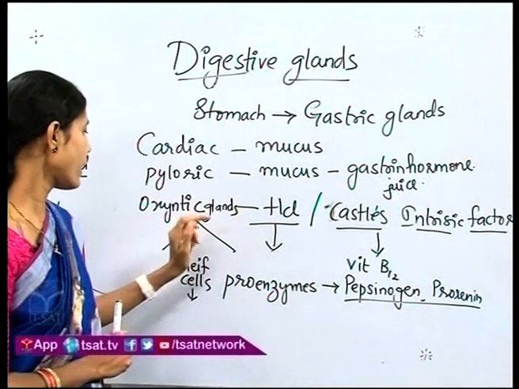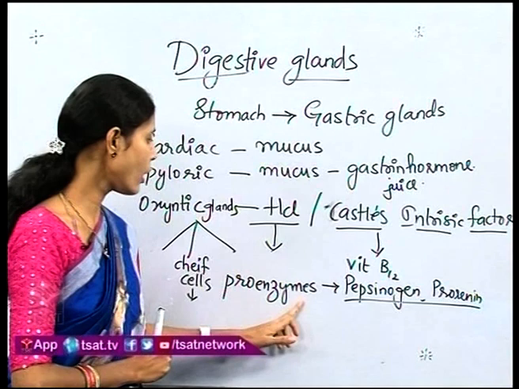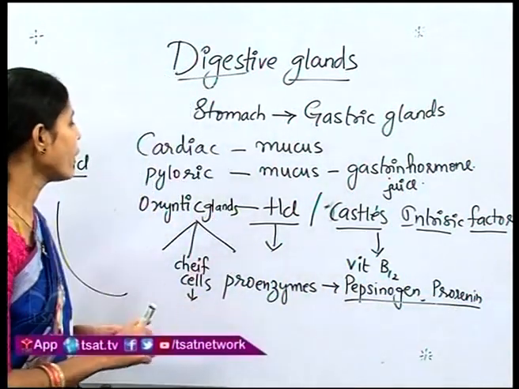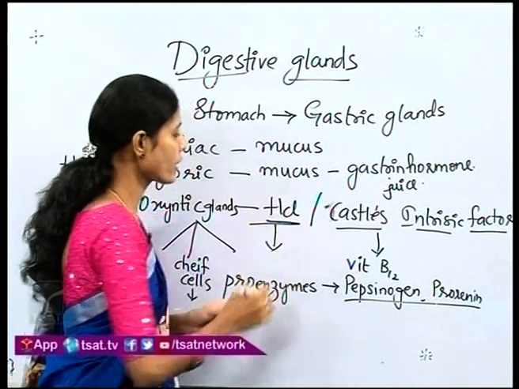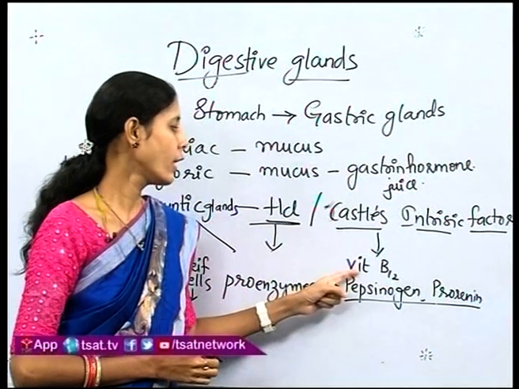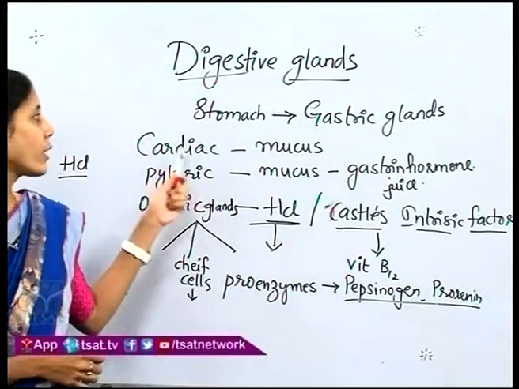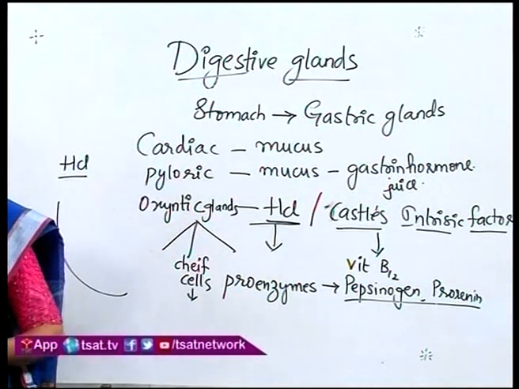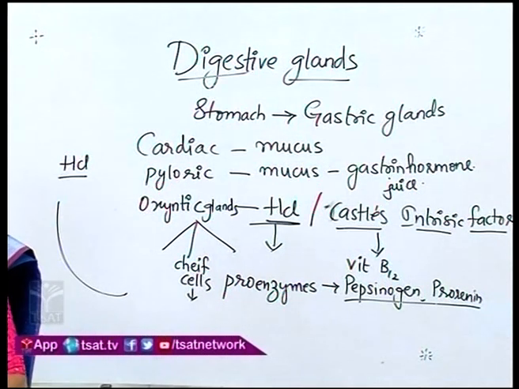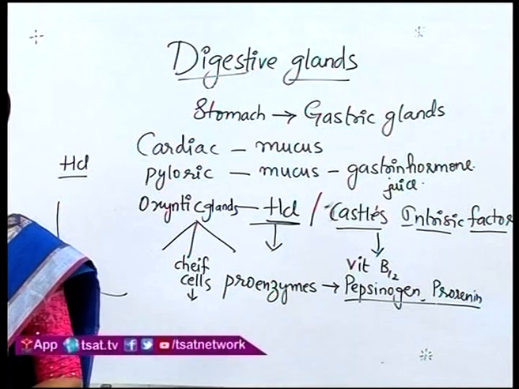These oxyntic glands will be having 3 cells. One are the chief cells which will be releasing the proenzymes, that is the pepsinogen and the prorenin, and the other type of cells will be releasing the HCl acid and the Castle's intrinsic factor which will be helping in the absorption of vitamin B12. Apart from that, these gastric glands will also be secreting a little amount of lipase enzyme, gastric lipase, which helps in the starting of the lipid digestion in the stomach.